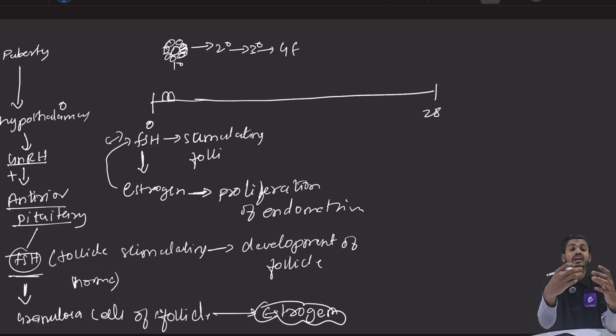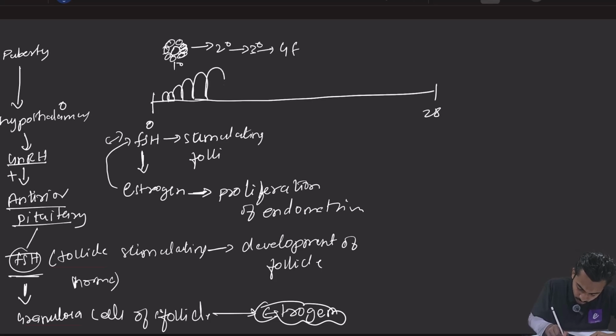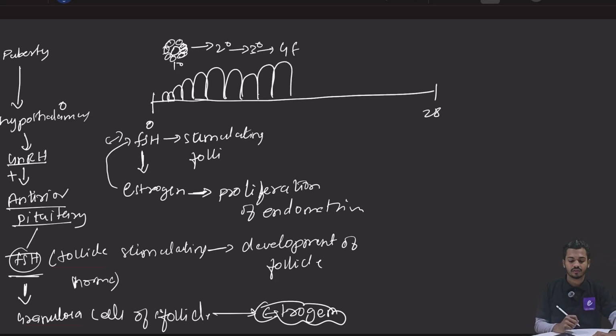It will cause growth and development of endometrium. It will increase the thickness of endometrium. The estrogen will cause the endometrial cells to replicate. That is called proliferation. So endometrium will proliferate and the thickness of endometrium will increase. So आप देख सकते हैं कि thickness of endometrium is increasing.